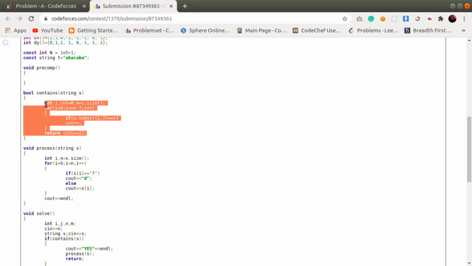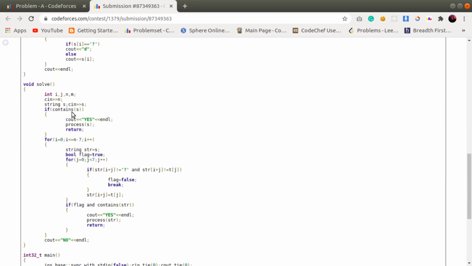I have just iterated through all the positions i equal to 0 to n minus 1, and I have seen if the substring of length 7 from a particular i position is equal to ABACABA or not. If it is yes, then I have done count plus plus, and at last I have checked if the value of count is 1 or not, which means the number of occurrences of this pattern in my string is 1 or not.